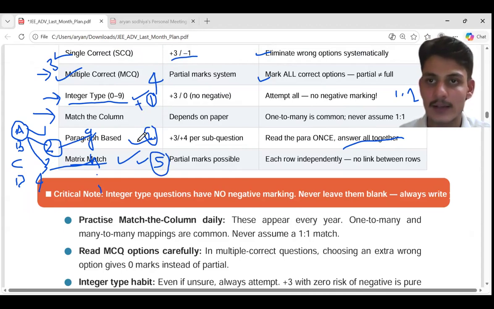But if you find yourself stuck, then you can move to the next question. Don't waste time if you find that you will not get the answer. So first of all, try to read the question and get the overview. If you get stuck somewhere, then try to move to the next question.